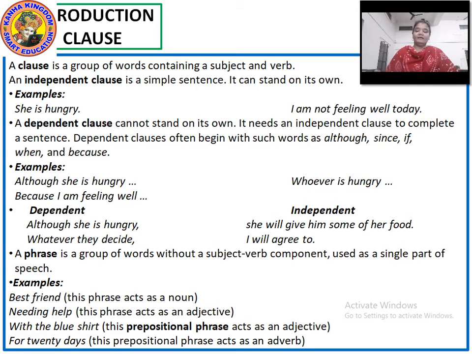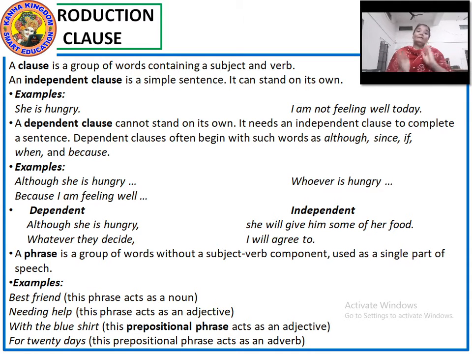Such kind of sentences. Now read this sentence: she is hungry. We understand it on its own. There is a subject, she, and a verb, hungry. So this group of words is a clause, and also a simple sentence. It does not depend on any other part of the sentence or want the support of any sentence. Same with, I am not feeling well today. It is a sentence standing on its own. It does not need the support of any other part of the sentence.